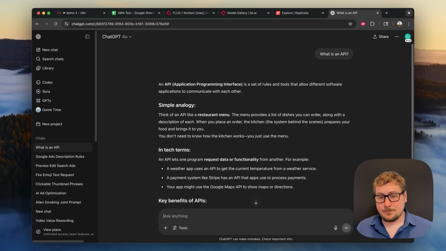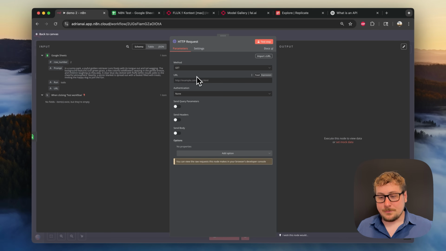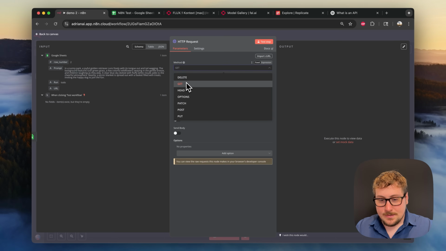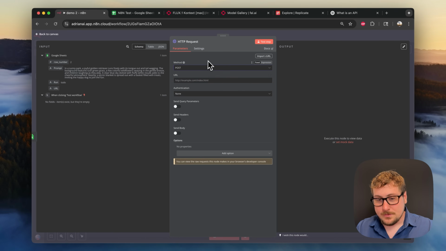Essentially, it's an application programming interface. In short, what we're going to be using it for is simply sending requests to other servers to do our AI stuff. We're going to request the result from them and take that back over in the next step. For the methods, you can do a GET, you can do a POST, you can do all these different ones. Pretty much most of the ones we're going to be doing are POST and GET. Basically, POST means we're sending something to someone, and GET just means we're receiving some information back from them.